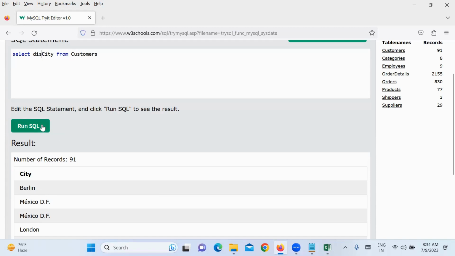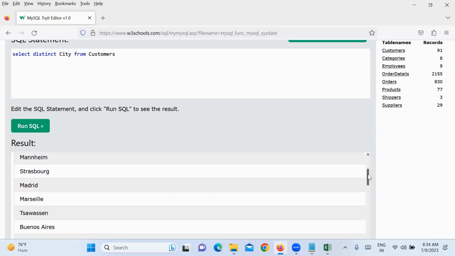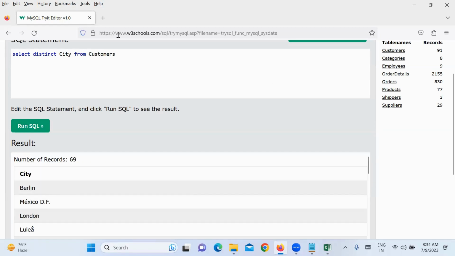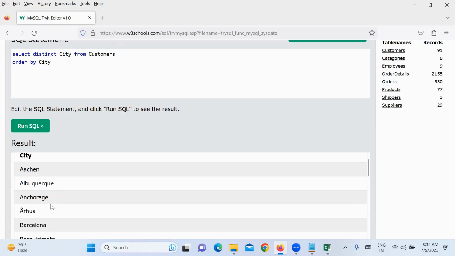Then we use a word called distinct. Distinct is used to restrict the duplicates. Right now 91 duplicates are displaying. After I write distinct and run the query, what is the output you got? 69. No city is repeated many times. You can even put the city names in ascending order if you want: order by city. Now you see no city is duplicated more than one time.